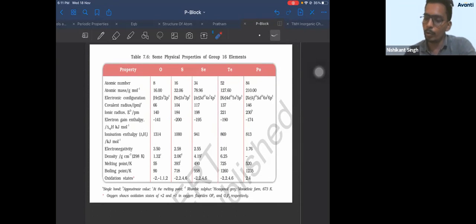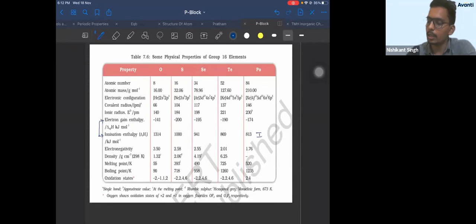Coming back, the two important properties here are electron gain enthalpy and ionization enthalpy. Okay? Although you have done these properties in periodic properties also, we'll do it here. So you can see ionization enthalpy decreases down the group, with no exception.